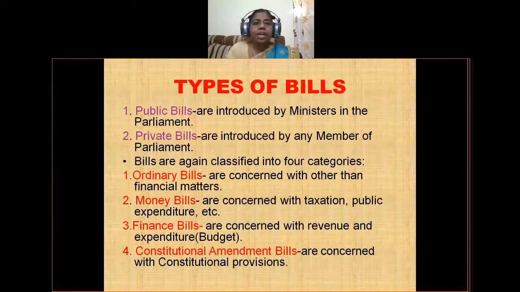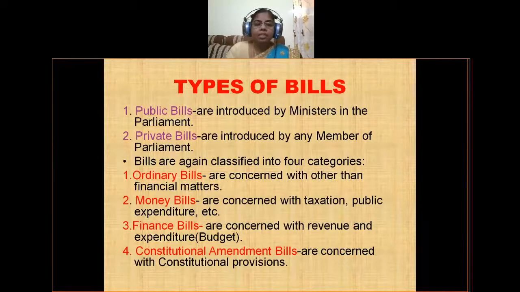Bills are again classified into 4 categories. Those are ordinary bills, money bills, finance bills, and constitutional bills. So what are ordinary bills? Let us see. Ordinary bills are concerned with other than financial matter. So ordinary bills are the bills which are not regarding financial matters. Next one is money bills. Money bills are concerned with taxation, public expenditure, etc. That means these are regarding money matters, taxation and public expenditure.